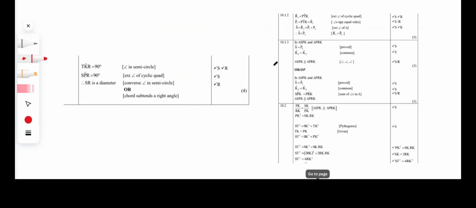So then what you want to go back and do is write that S equals P2 because we've already proven that, and you have to state which triangles we're working in. In triangle SPK and triangle PRK, S equals P2 because we've already proved that. K2 equals K2 because they're common. Therefore, triangle SPK is similar to triangle PRK because of angle, angle, angle.